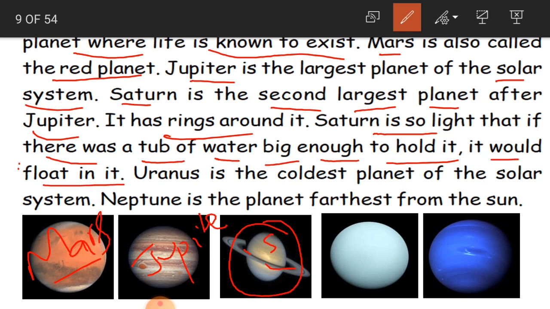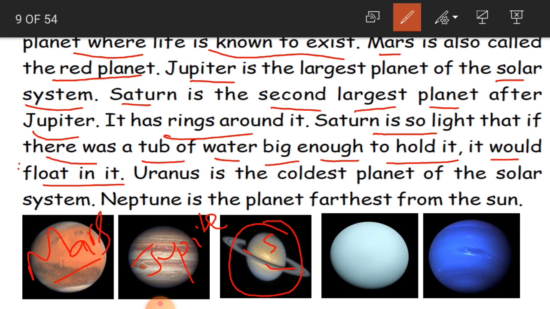See, children, if you try to dip Saturn in water, like our balloon, it is not going to dip into the water. It just floats on the water. It is so light in weight.